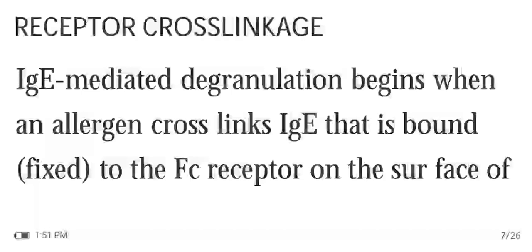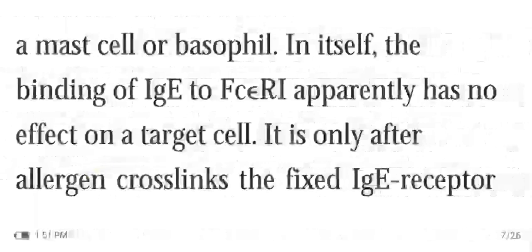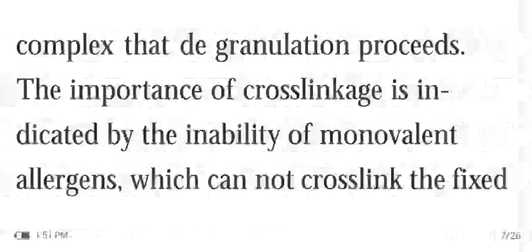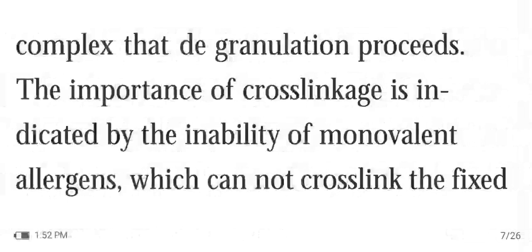Receptor cross-linkage. IgE-mediated degranulation begins when an allergen cross-links IgE that is bound or fixed to the Fc receptor on the surface of a mast cell or basophil. In itself, the binding of IgE to Fc epsilon R1 apparently has no effect on a target cell. It is only after allergen cross-links the fixed IgE receptor complex that degranulation proceeds.